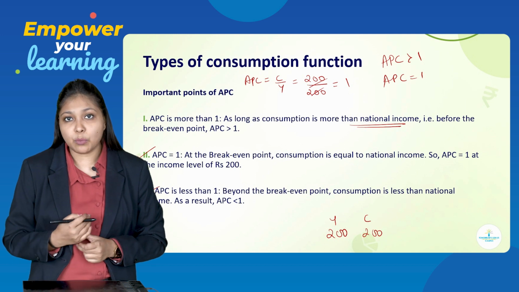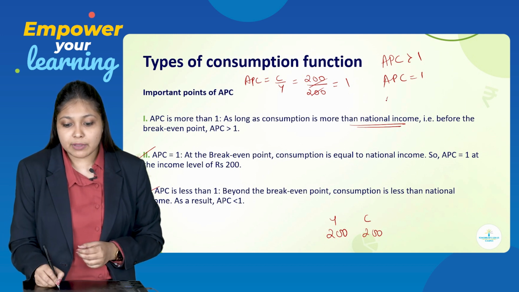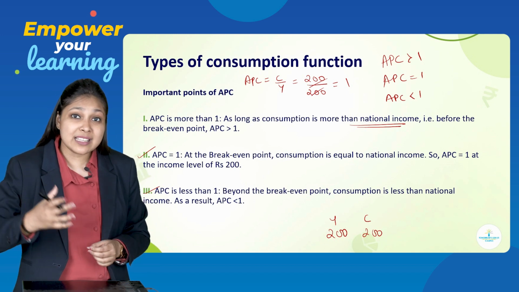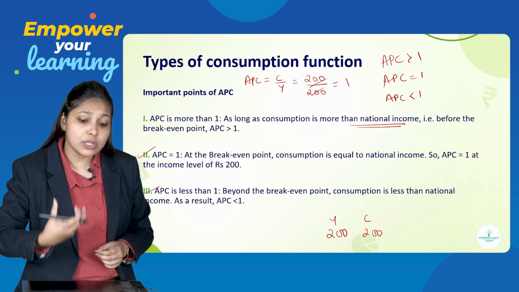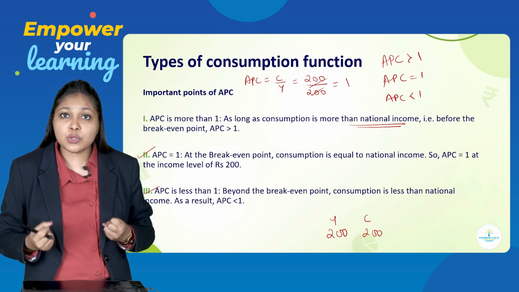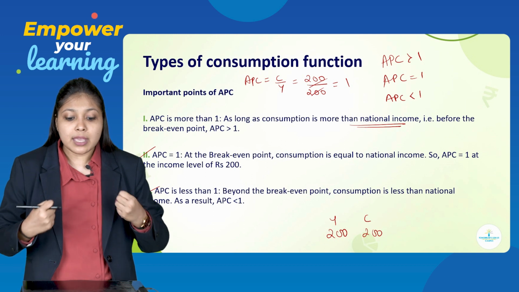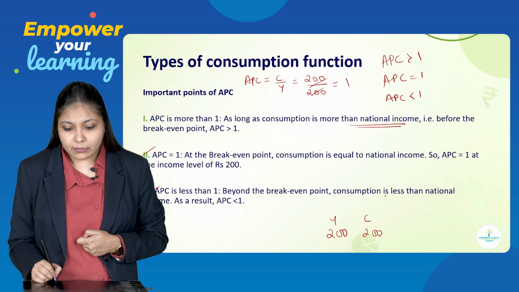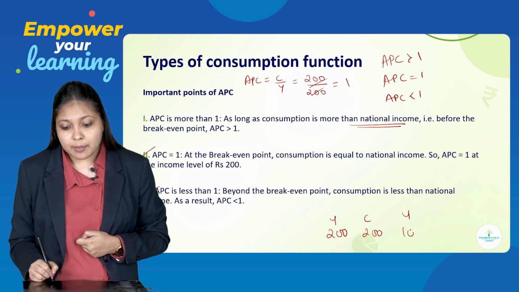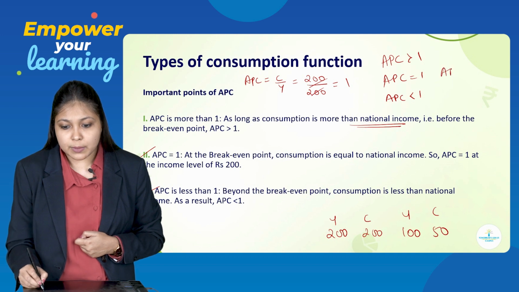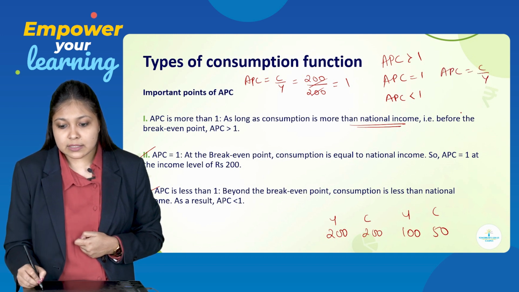APC is less than 1. Now, the value of APC will be less than 1 after the break-even point, when consumption will be less than the national income. When the consumer consumes less than the national income, APC becomes less than 1. For example, income is 100 but consumption is 50. So, you know APC is equal to C by Y. C is 50 upon Y is 100.